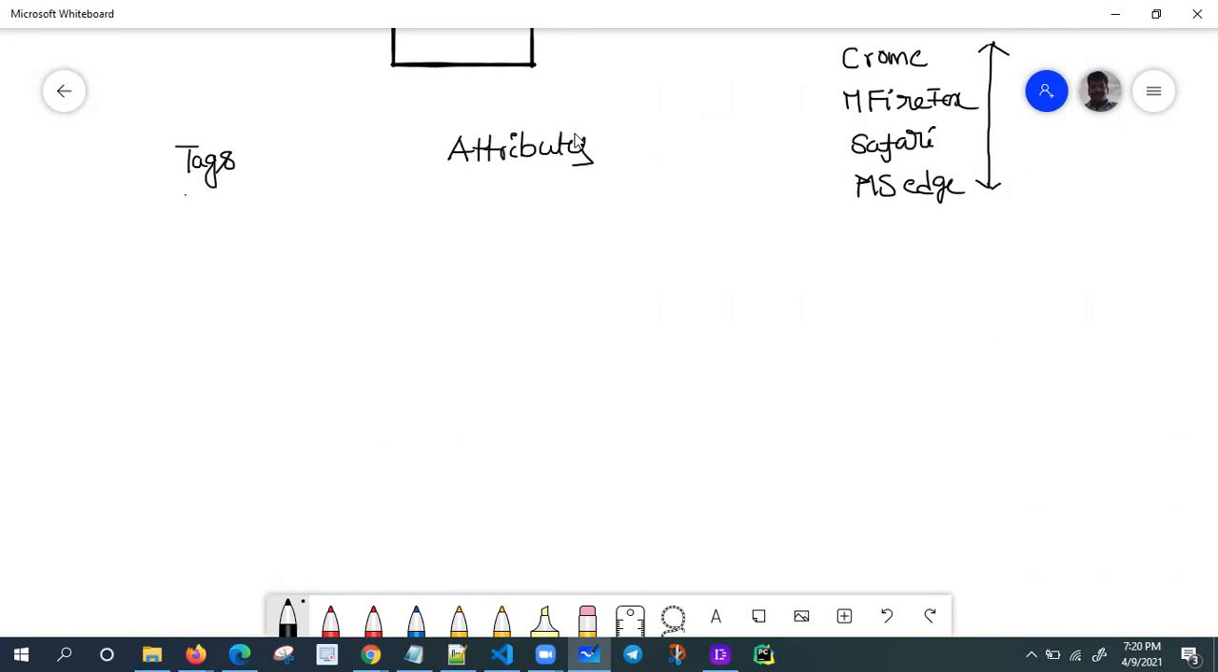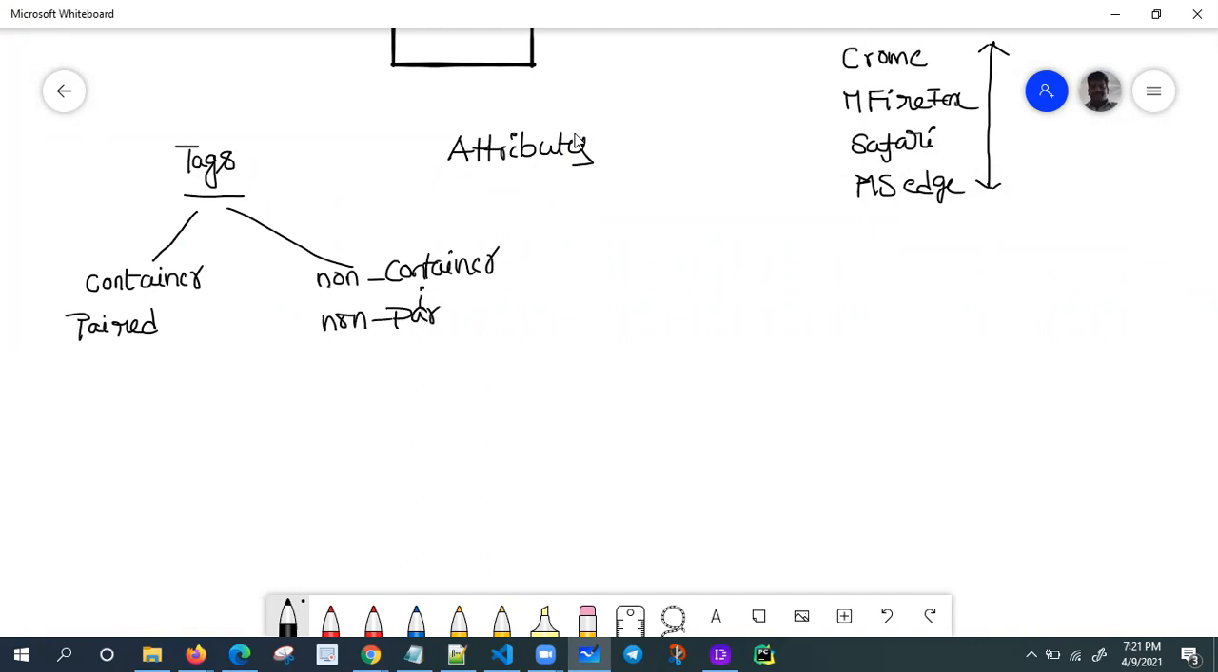Okay. I'm going to tell you the meaning of a tag. We have two types of tags: container tags and non-container tags. Or we call them paired tags and non-paired tags. So let me explain what a container tag is.